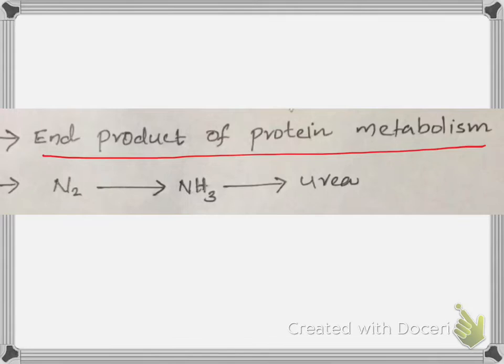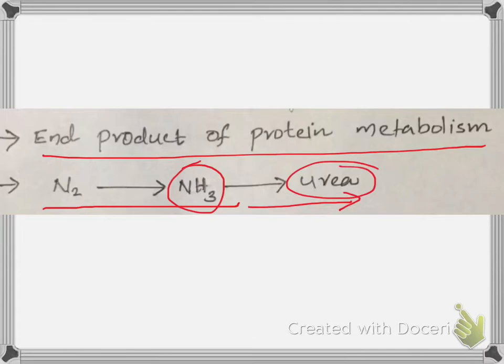In our body, the nitrogen of amino acids is converted to ammonia. This ammonia is toxic to our body, so it is converted to urea. This urea is non-toxic. So the nitrogen of amino acids is converted to ammonia, which is toxic, and it is converted to urea and detoxified.